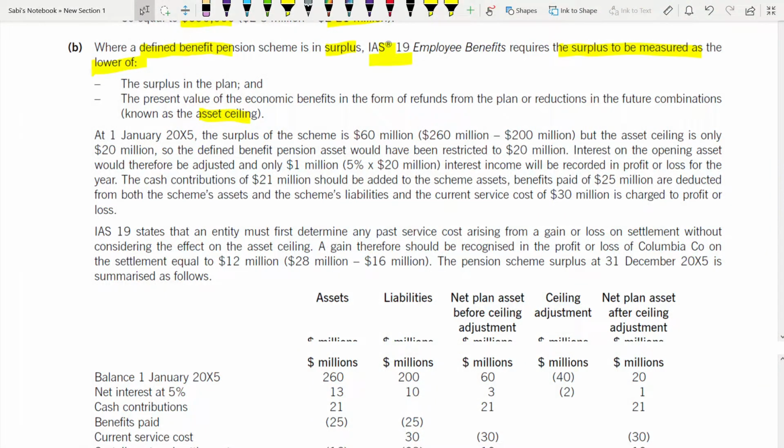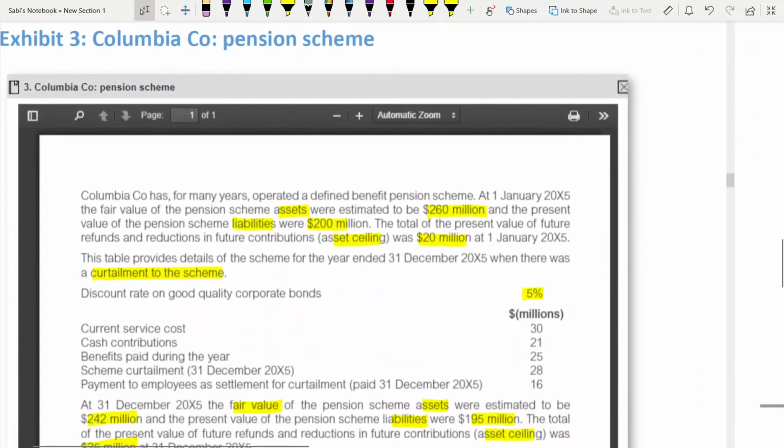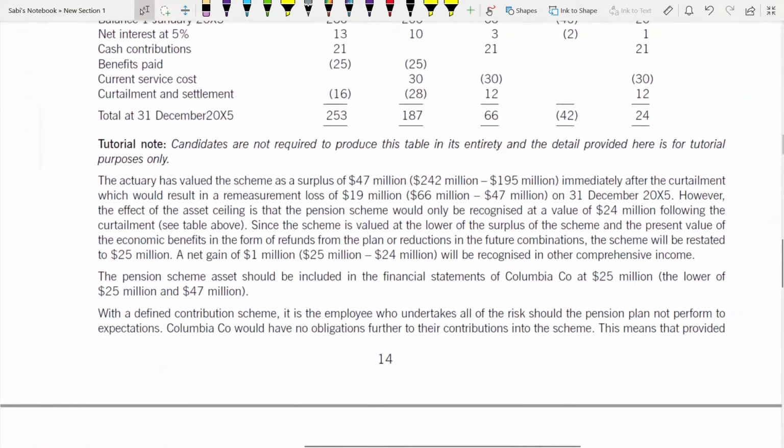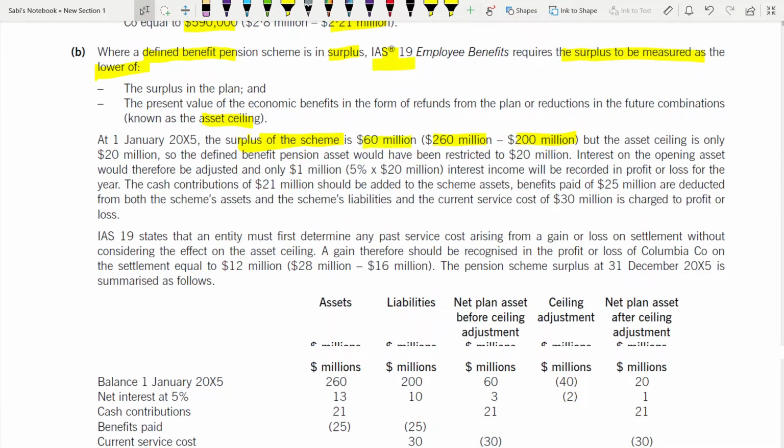So at 1st of January 2005, what is the surplus of the scheme? 260 minus 200, because the asset was 260 and the pension liability was 200. That is the surplus, because the asset is more than the liabilities, which is 60.